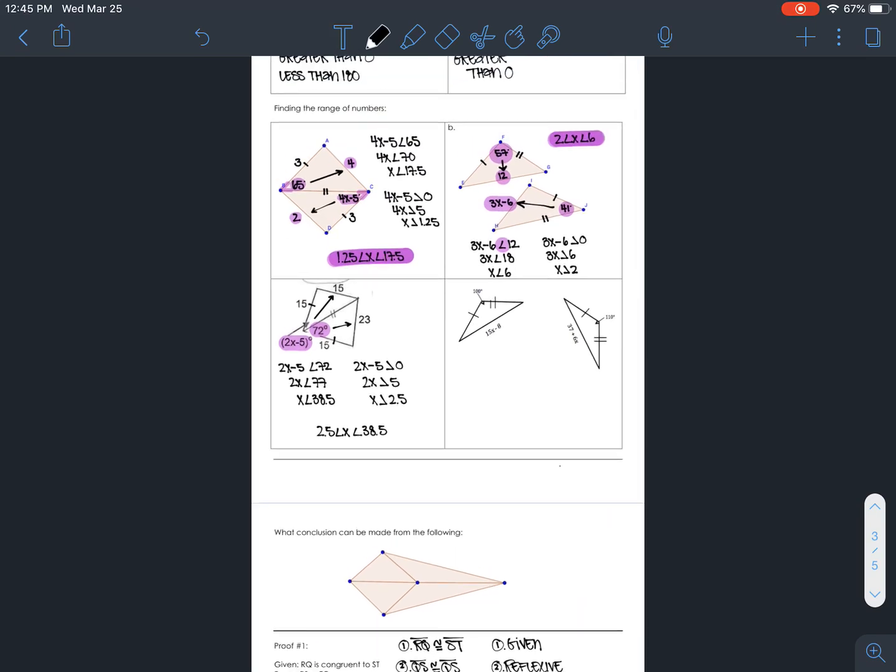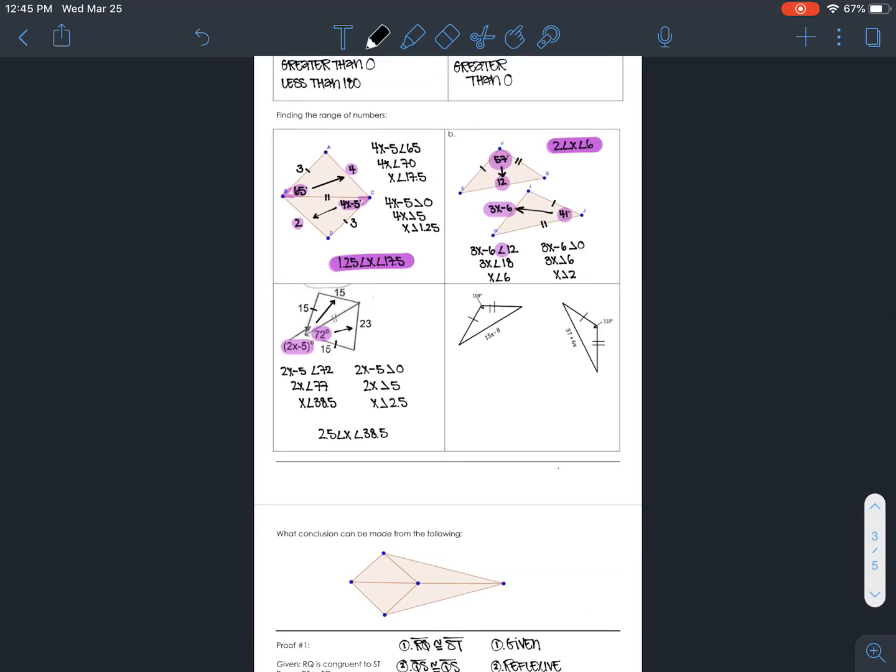I do think that this section up here where you're finding the range of numbers is going to be one of the harder parts. So if you have questions on that, let me know in your homework. Okay. That's it. Good luck.